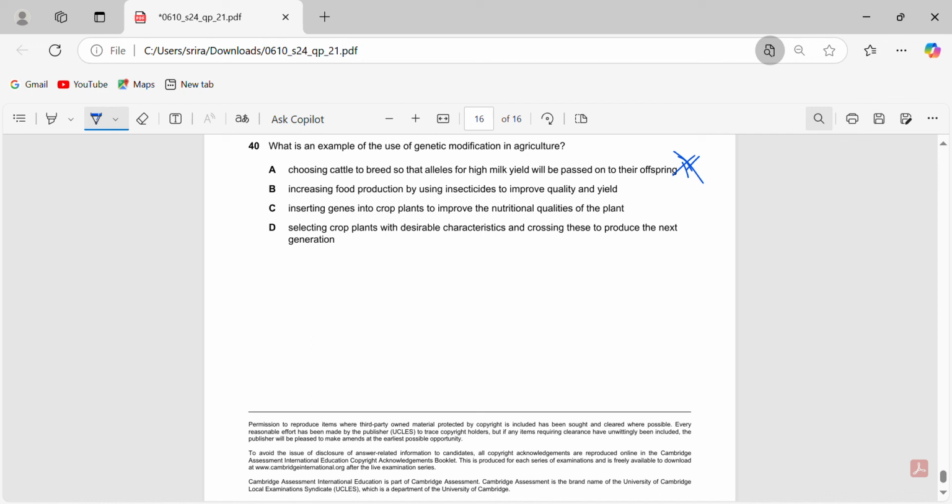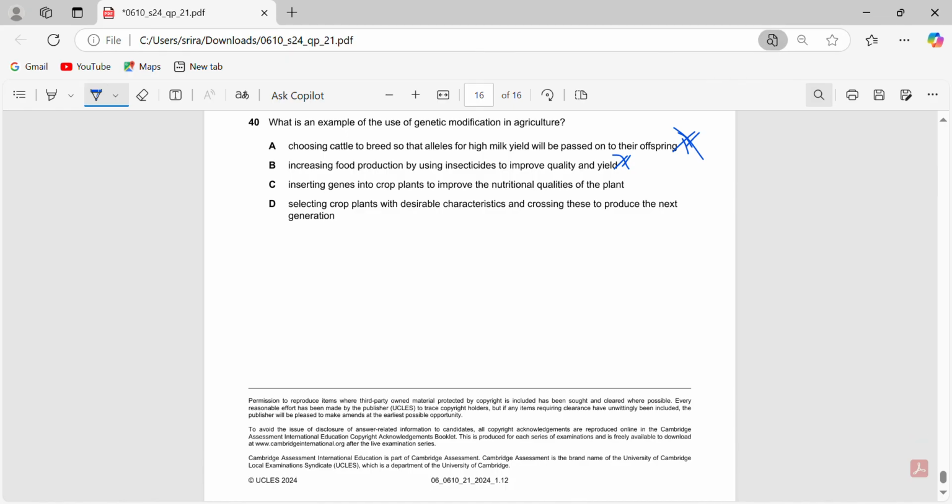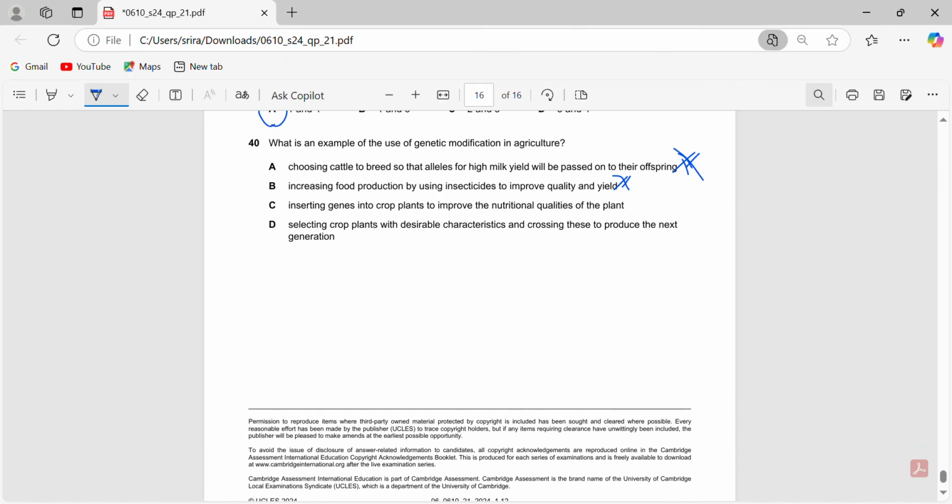Increasing food production by using insecticides. That's also wrong, we're not genetically modifying anything there. Genetic modification means inserting, removing, or changing individual genes. Inserting a gene into crop plants to improve the nutritional qualities of the plant. That is true. You have the BT cotton, you have golden rice, and such examples. Selecting crop plants with desirable characteristics and crossing these is again artificial selection, and that is not genetic modification.